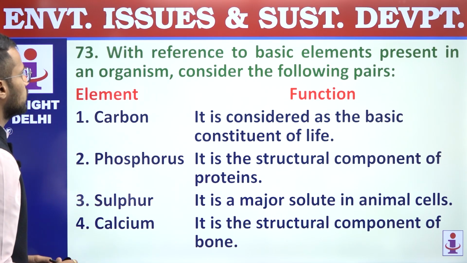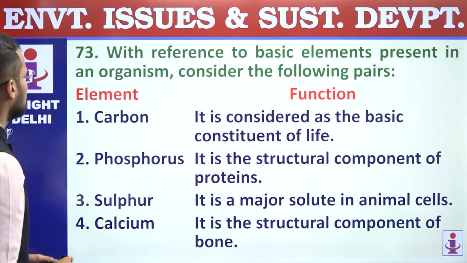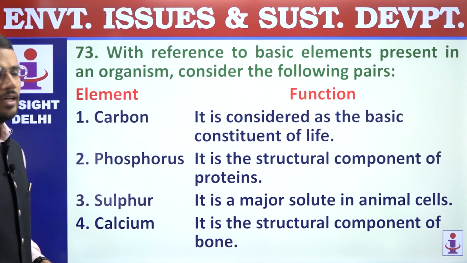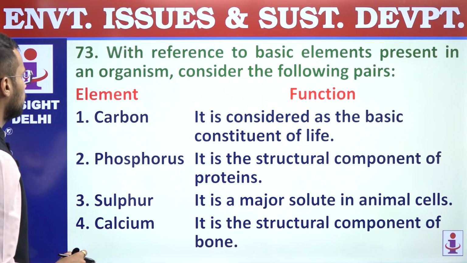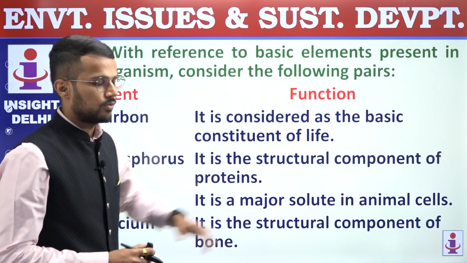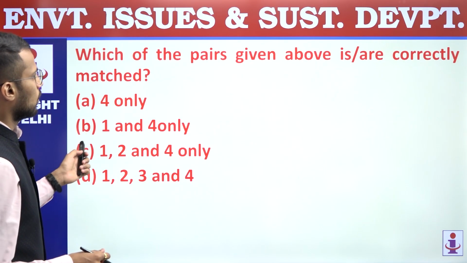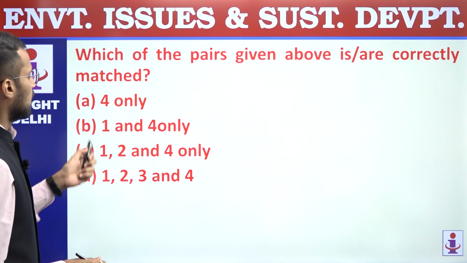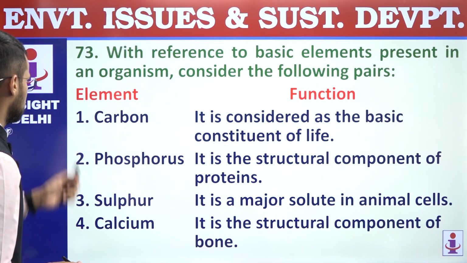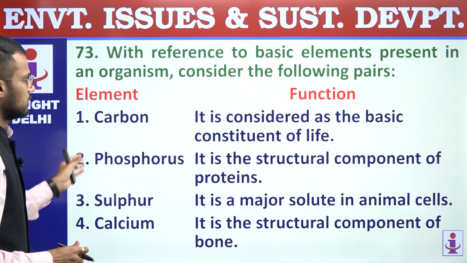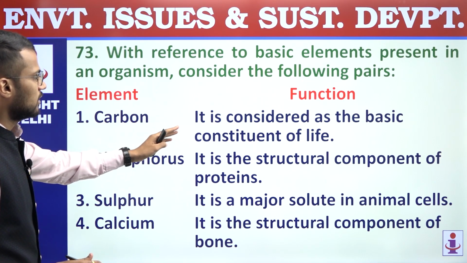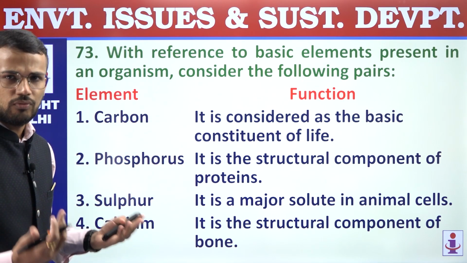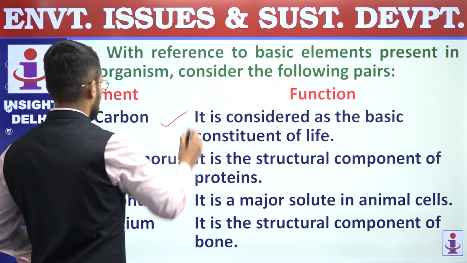73. With reference to basic elements present in an organism, consider the following pairs. So on one hand we have elements, and on other we have their functions. We are supposed to find out which of the pairs are correctly matched. First pair, carbon. Its function is, it is considered as the basic constituent of life. Right. So this is correct.